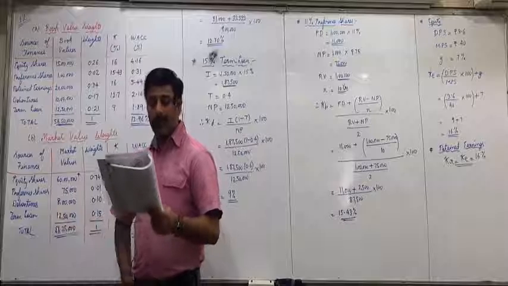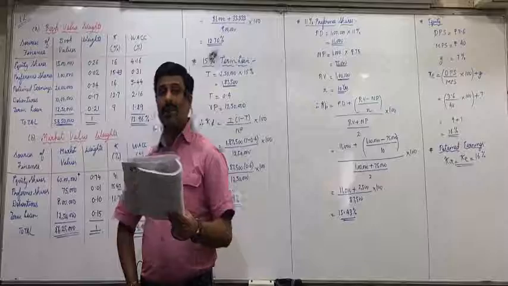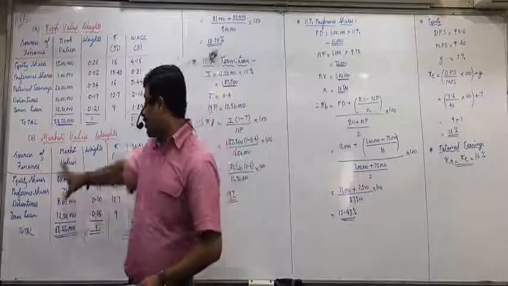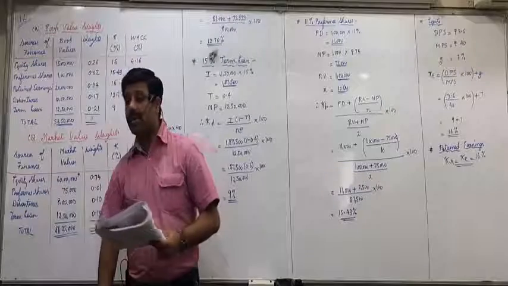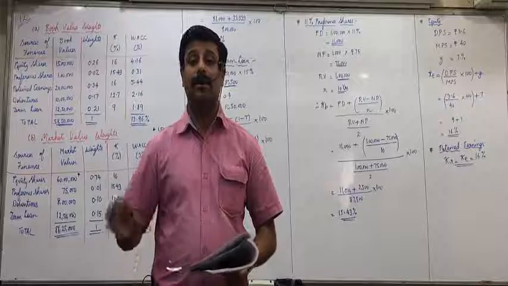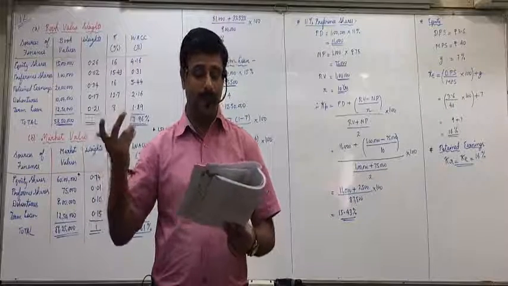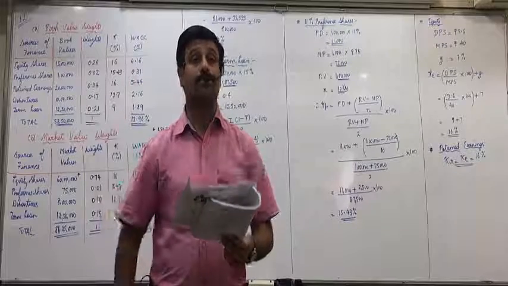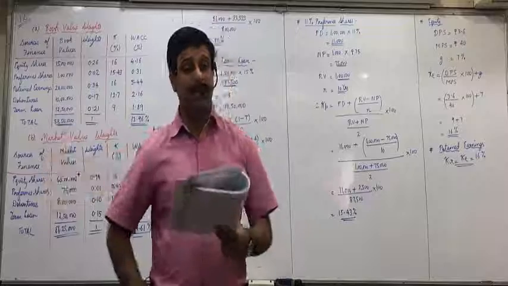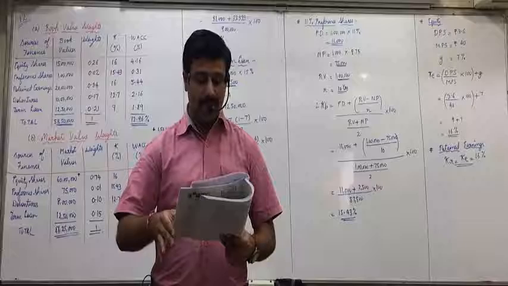Are you all clear with this? Compute the weighted average cost of capital using book value weights and market value weights. One more thing. When you use market value weights, what will be the market value of equity shares you will take? 80 lakhs divided by 10, how many equity shares are there? 8 lakhs. 8 lakhs into 100, 8 crores. Is everyone clear with this? And other market values as we discussed.